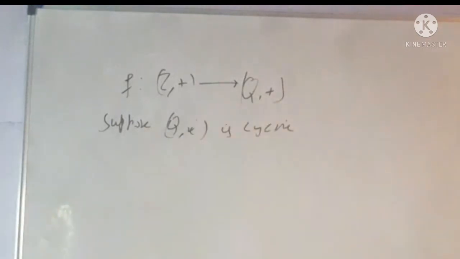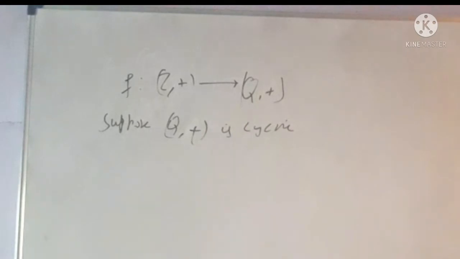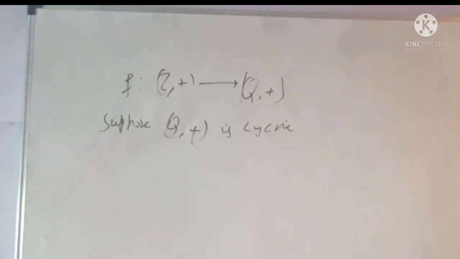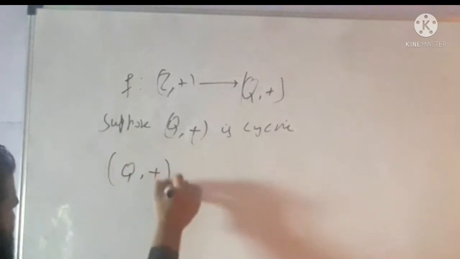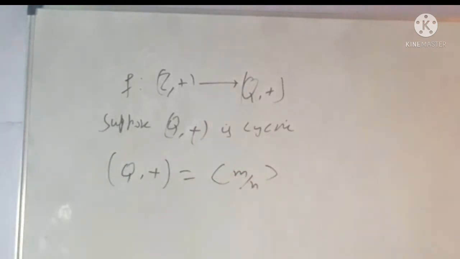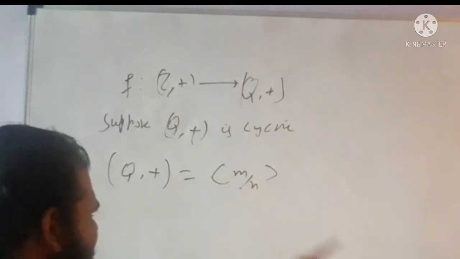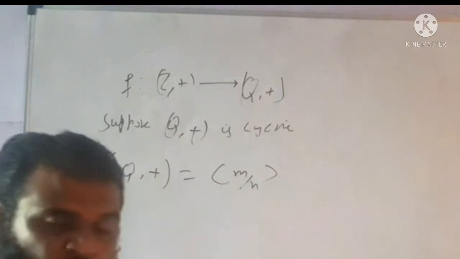If Q under addition is cyclic, then there exists some element which generates each element of Q. Let me call that m upon n. Each element of the rationals can be expressed in this form, such that n is a natural number and m is an integer, but both remain coprime to each other.